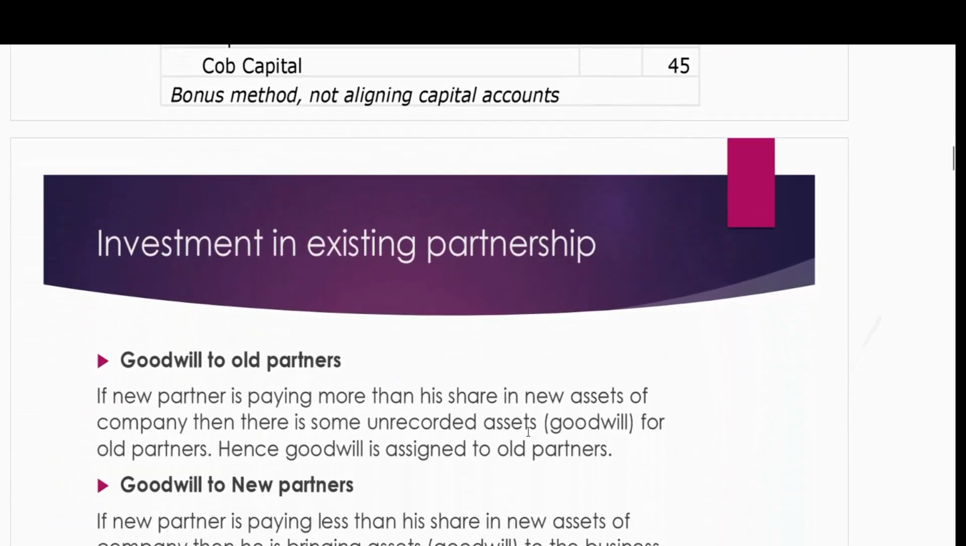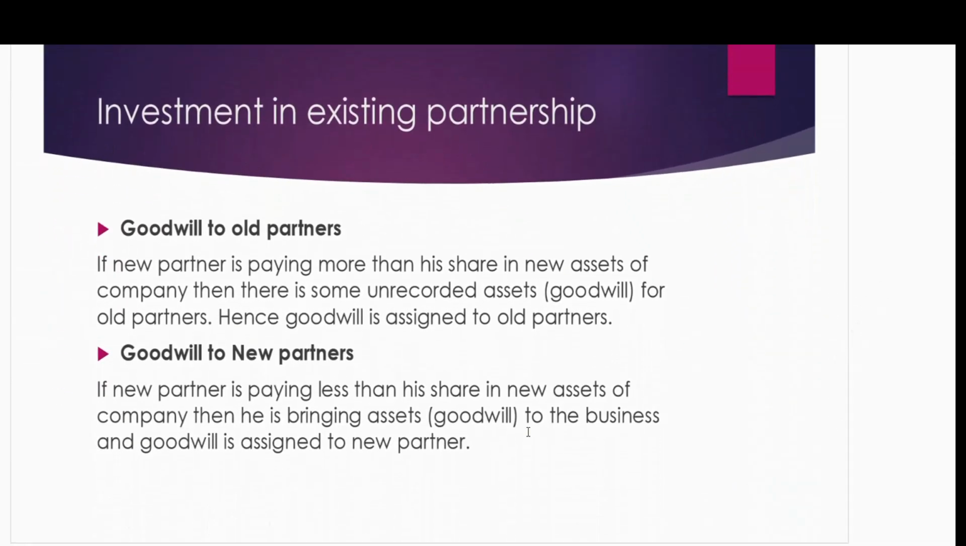Let's move towards the second scenario, in which the new partner invests in the business. He brings new assets for the business. So in this scenario, we don't need to record only the adjustment of the capital. We need to record the investment of the new partner as well. In the previous scenario, he wasn't investing in the business. He was personally giving to the partners. So let's check this scenario.